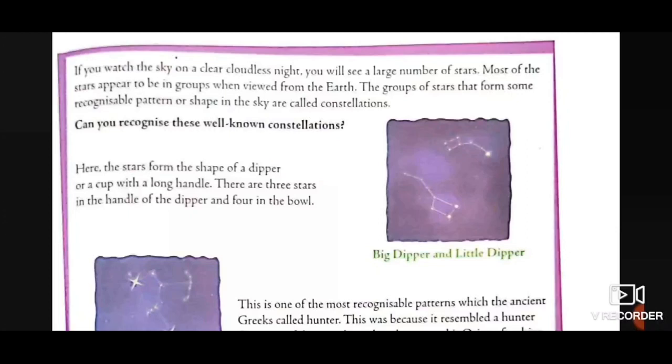If you observe this picture, you can see that it resembles a dipper or a cup, and there are three stars in the handle of the dipper, and the long part you can see can be called the handle of the dipper, and four in the bowl. So this is the Big Dipper and Little Dipper.